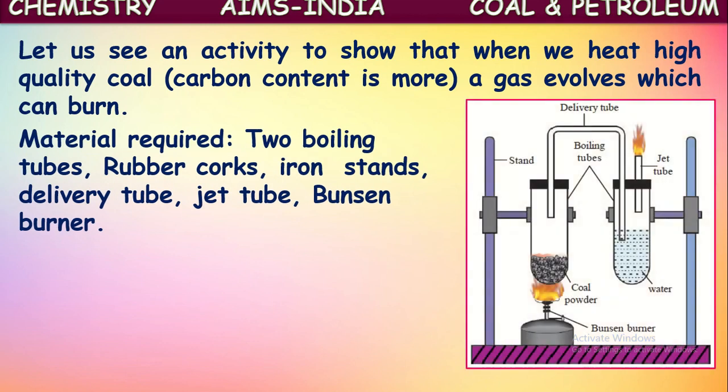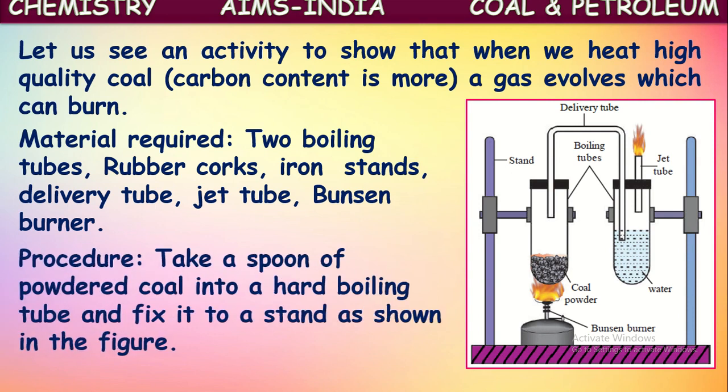The materials required for that are two boiling tubes, rubber corks, iron stands, two delivery tubes, a jet tube, and even a Bunsen burner. So first what we have to do, we have to take a spoon of powdered coal into the hot boiling tube or test tube, and we have to fix that to a stand as shown here. See, in this the coal is taken and it is fixed to the stand.